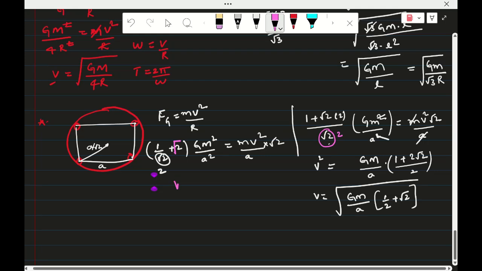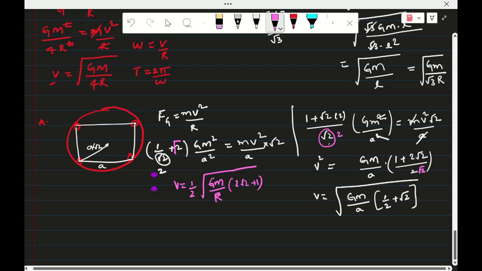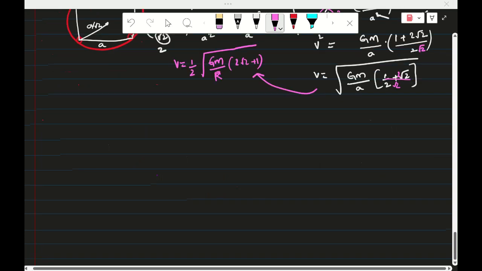The answer will be: v is equal to 1 by 2 into the root of GM by r into 2 root 2 plus 1. Here r is equal to a by root 2, so in place of a, I can write r root 2. Then 2 will come out. Here the LCM will be 2 root 2, and the remaining is the same. So the LCM is 2 root 2, and in place of r, I can write a plus r root 2. Then it will be like this equation. This is a small change. In the next model, I will explain only the concept.